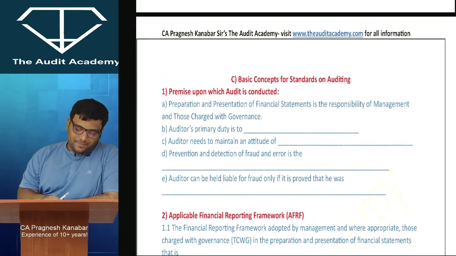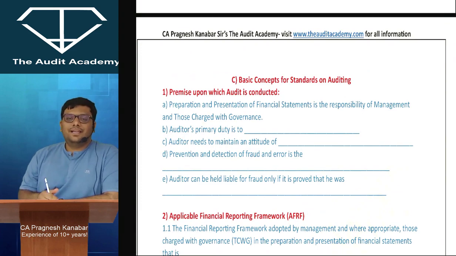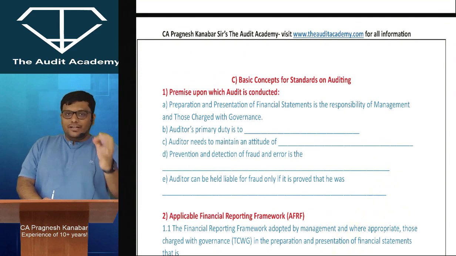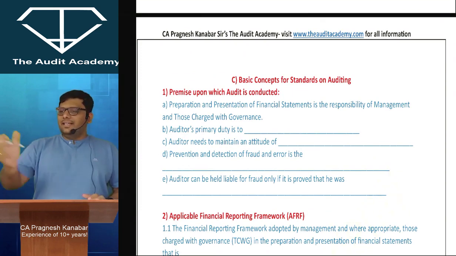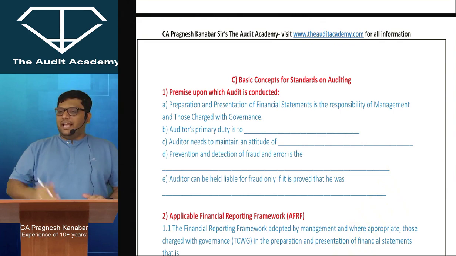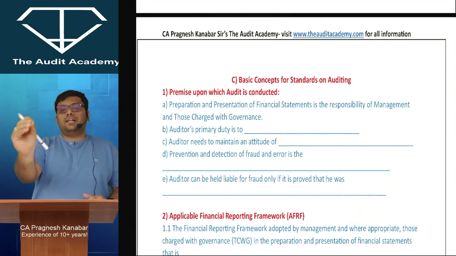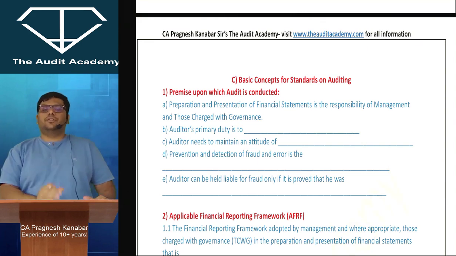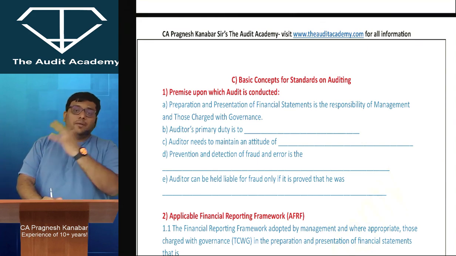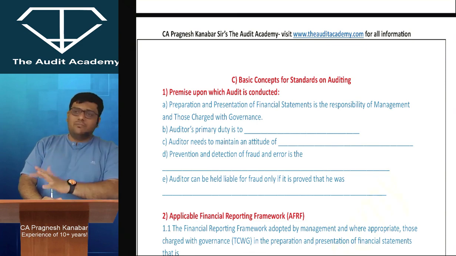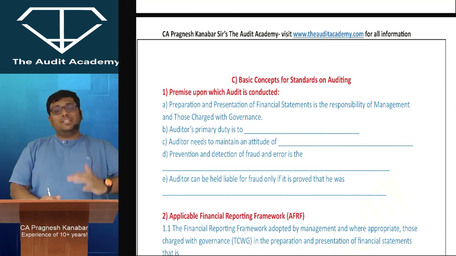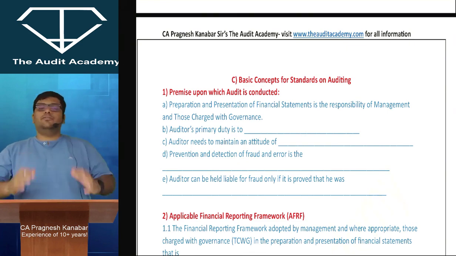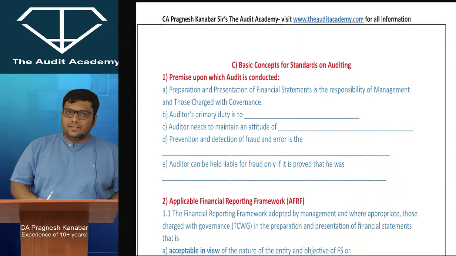Now everyone, before I move ahead, tell me, this is also for standards on auditing, meaning audit of historical financial statements. Let us say there is a partnership firm, and that partnership firm wants to appoint a practicing chartered accountant as an auditor for the audit of its historical financial statements. That partnership firm is not required to get audited under any act as of now because the business is very small, but they just want to voluntarily appoint a practicing chartered accountant and get their historical financial statements audited.